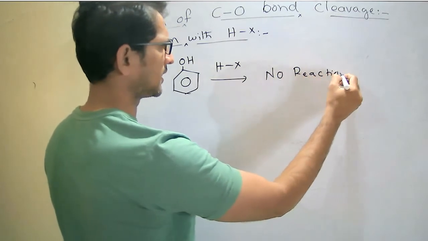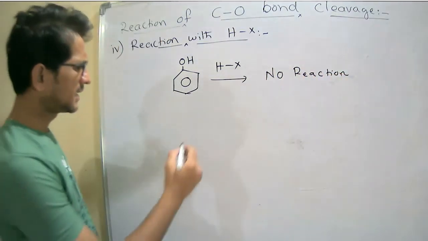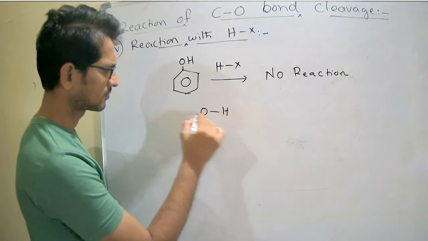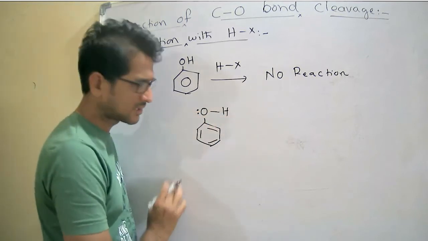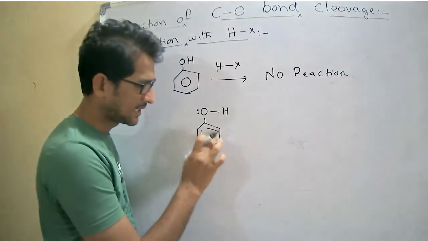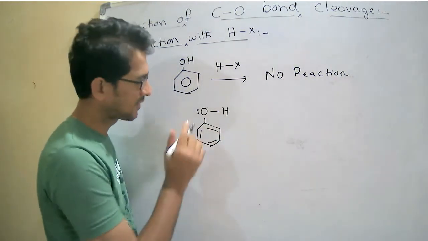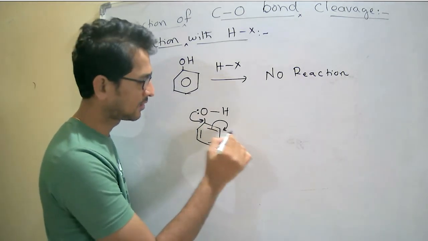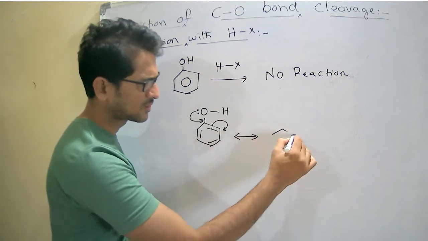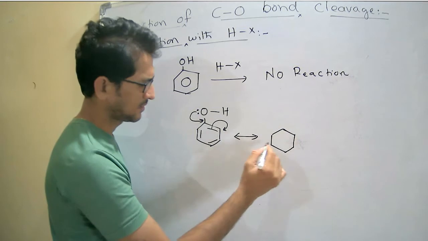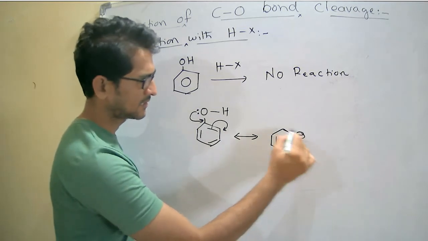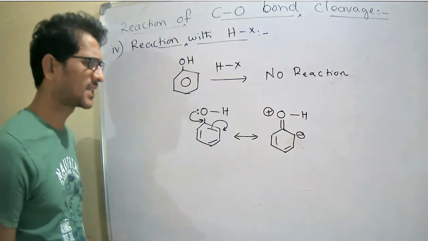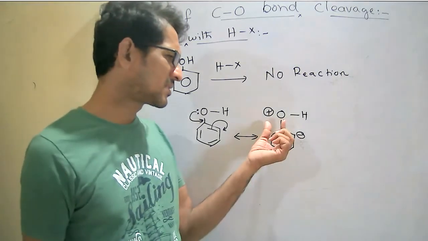Here no reaction is possible. See here, the reason is the lone pair on oxygen is in delocalization with the pi bonds of the ring. Therefore, it undergoes resonance to give resonance structures like this, with a minus charge on the ring and a plus on OH.